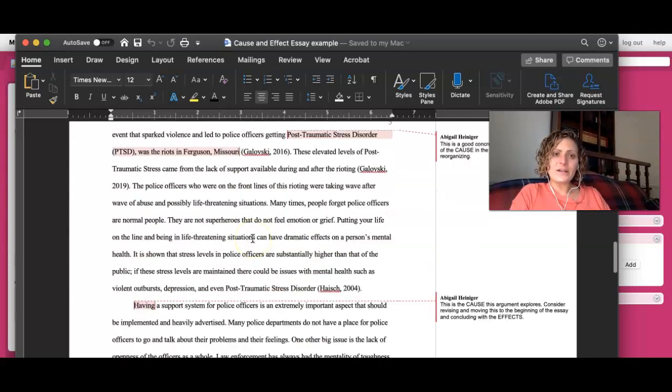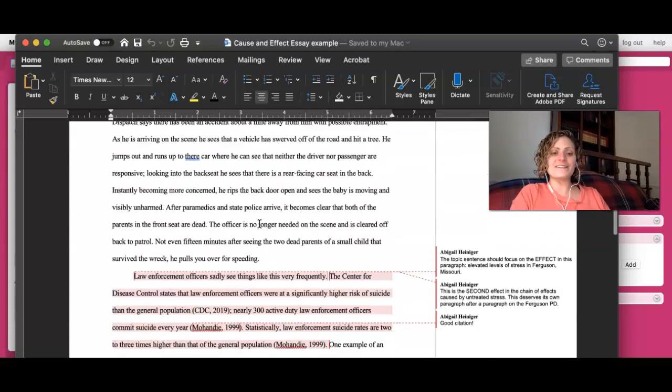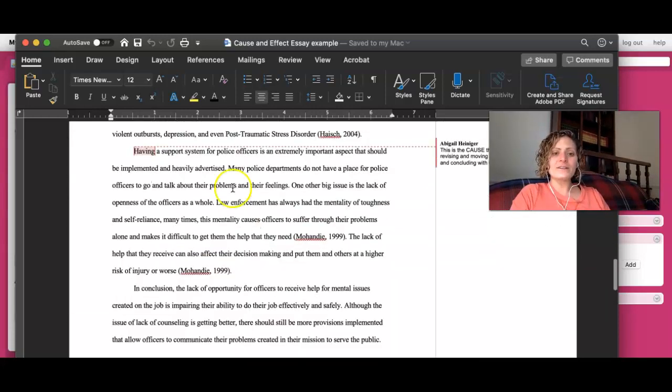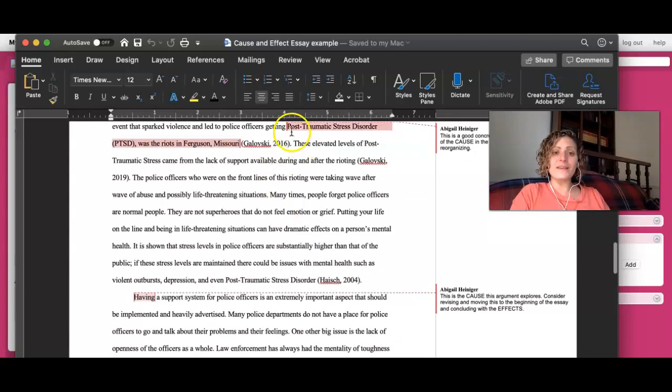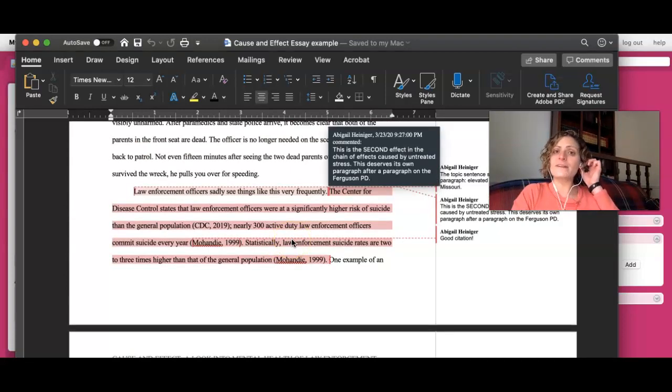This cause should be moved to the top of the paper because it sets up the rest of the argument as cause and effect, that a lack of a mental health support system has led to this. I would make this a separate paragraph and make it the second body paragraph about post-traumatic stress in the workplace, and just stress in the workplace that's not being addressed by mental health officers. And I would conclude with this chain effect of the increased suicide rate that we found among law enforcement officers.